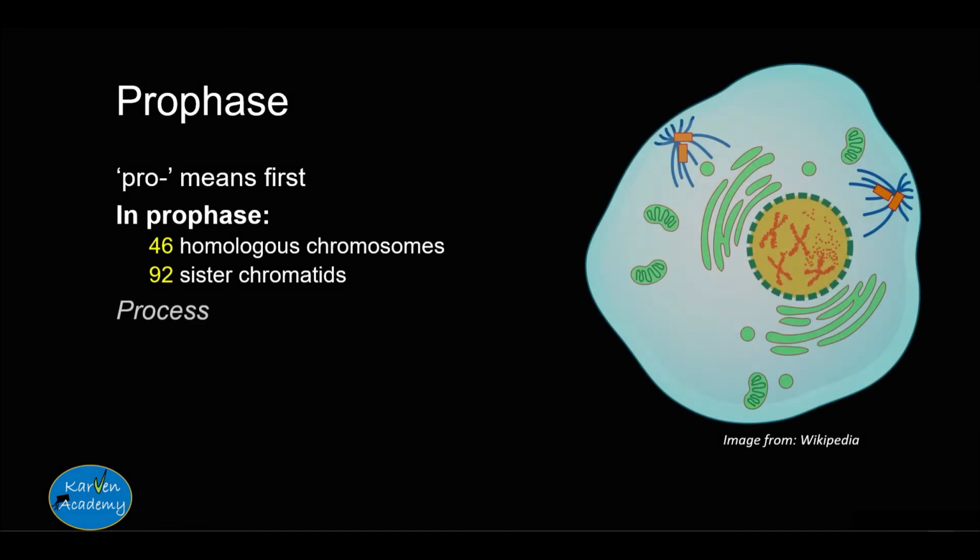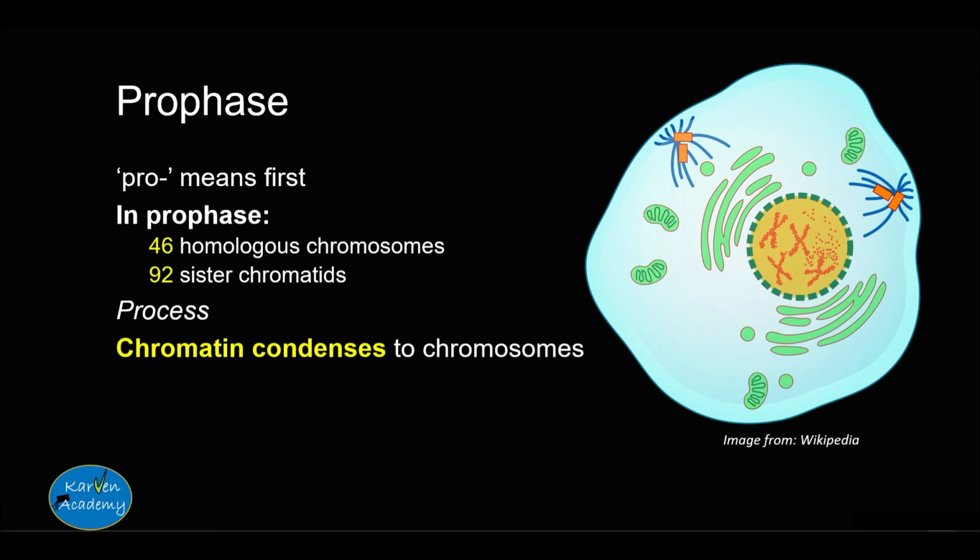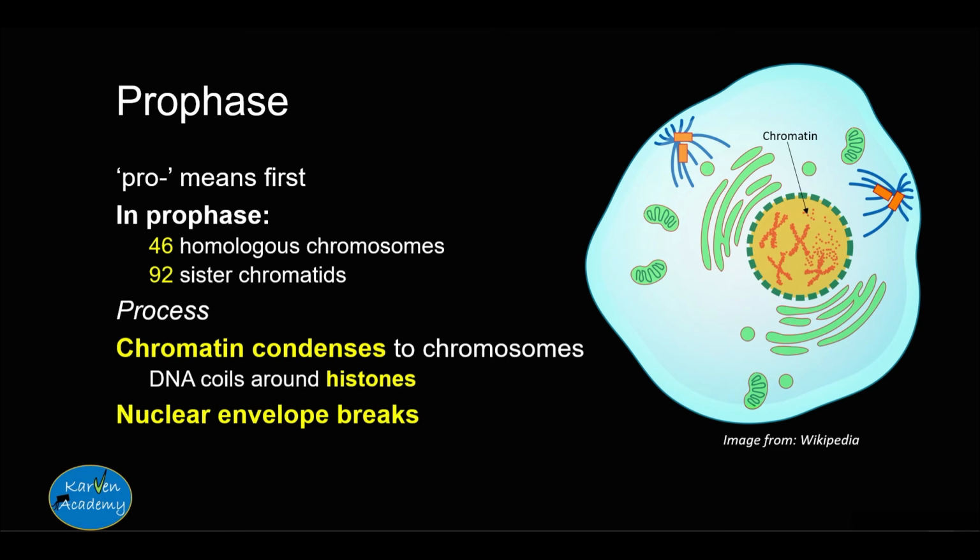So now let's look at the process of prophase. During this phase, the chromatin, which is a looser form of DNA, condenses into chromosomes. It also involves coiling around histone proteins, which we'll learn about in a later video. Next, the nuclear envelope, which is a membrane surrounding the nucleus, breaks, releasing chromosomes in the cytoplasm.